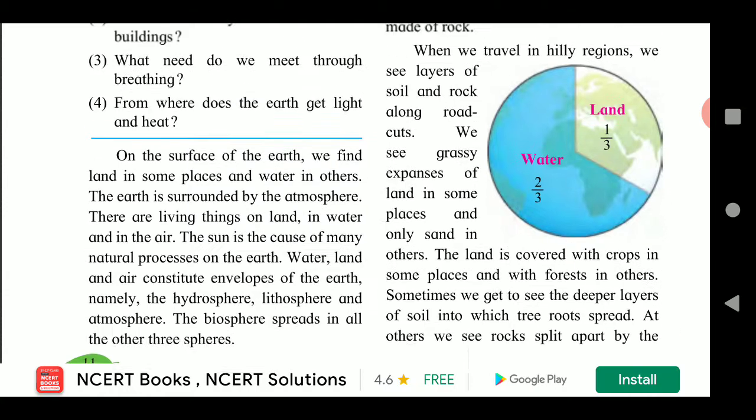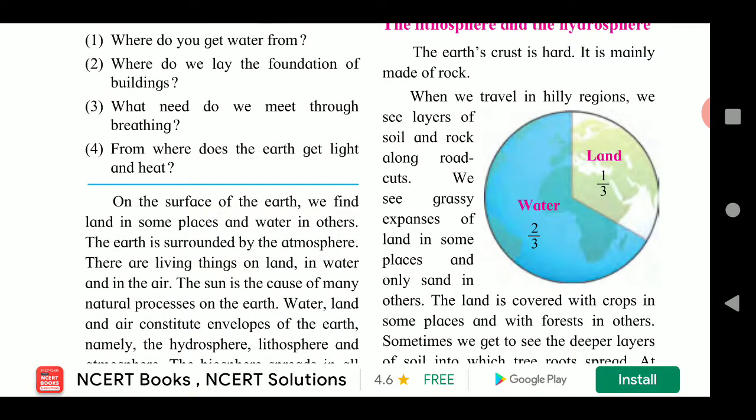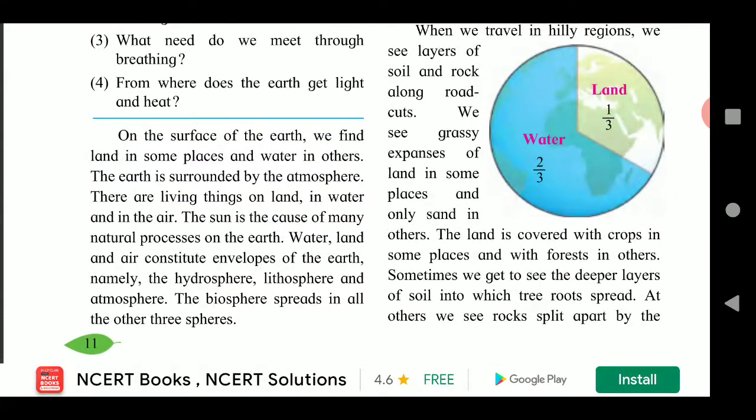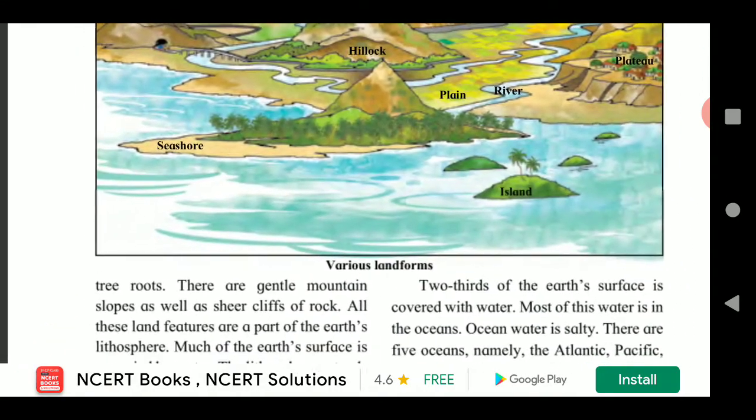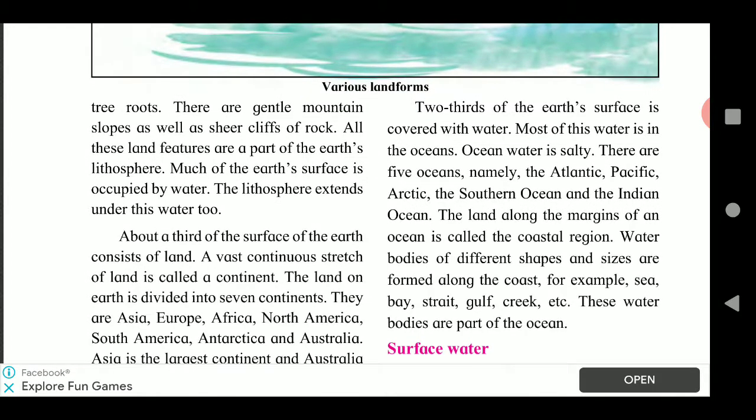See here, the water, the 2/3 part covered with water, it is a very large amount, and 1/3 part covered with land. About 1/3 of the surface of the earth consists of land.